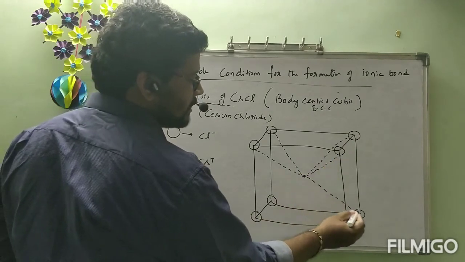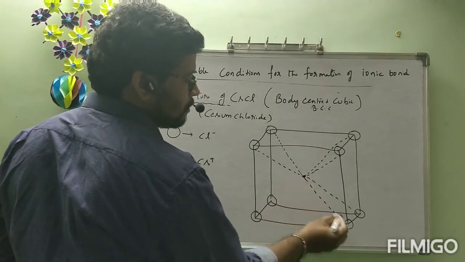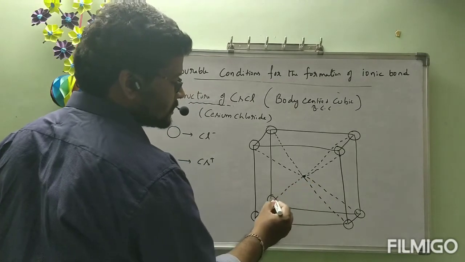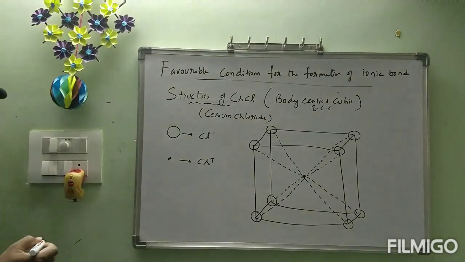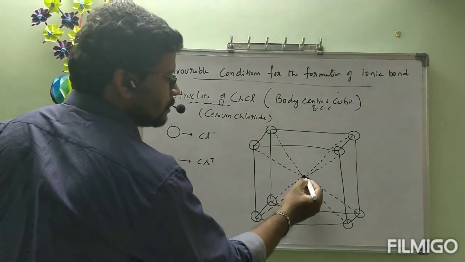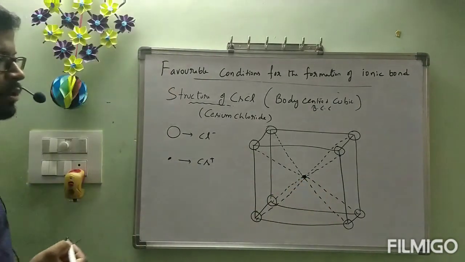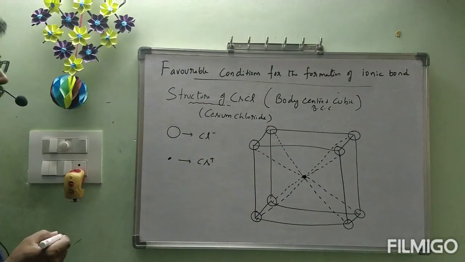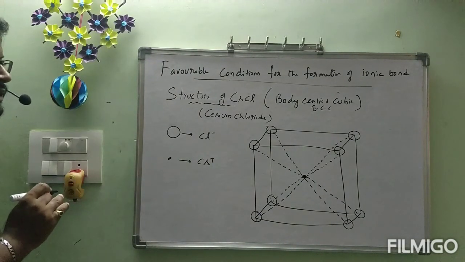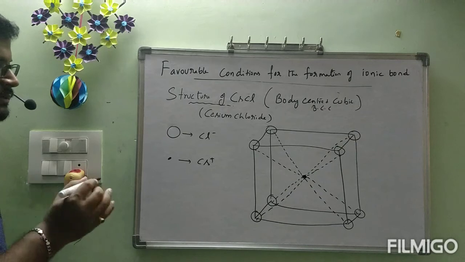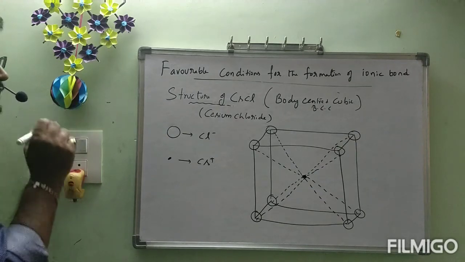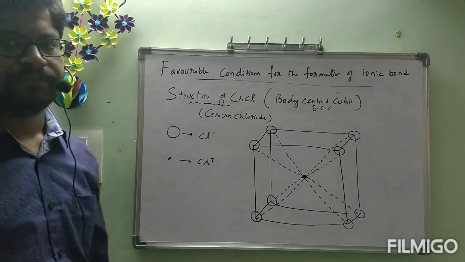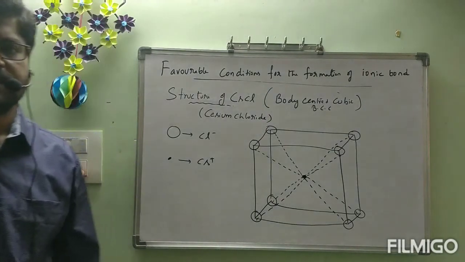This dotted line I am showing for understanding purposes. This is the dot. Okay, this is the structure. Even this structure you will get clarity, no problem. The dot is representing Cs plus, the circle is representing Cl minus. This is the structure of CsCl.